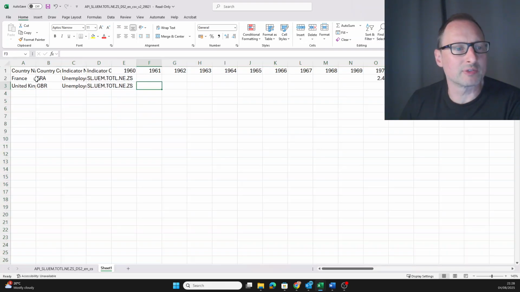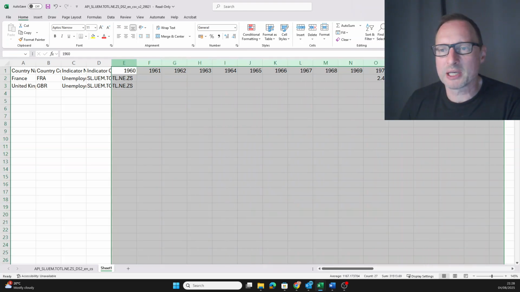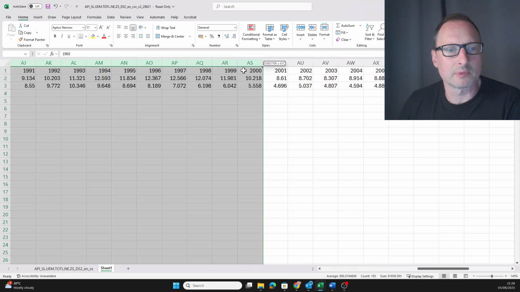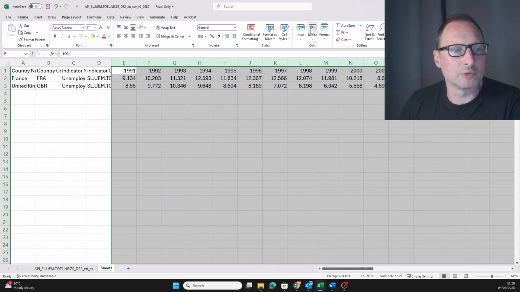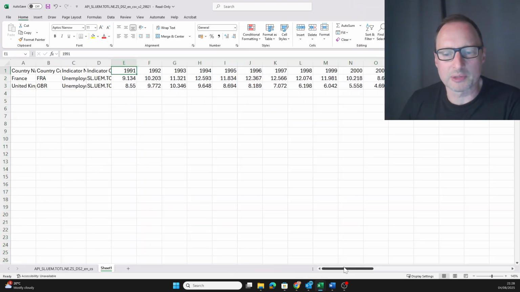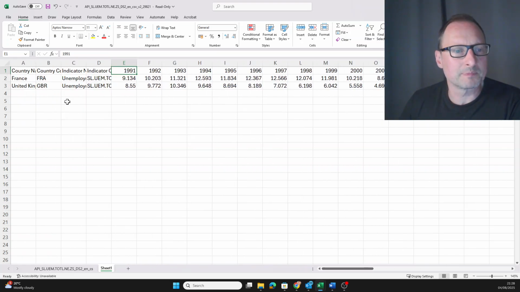Okay, so now we have the data for France and the UK. We want the data, let's say, from 1991 onwards, and so we can delete all the data before. So we have data from 1991 to 2023.